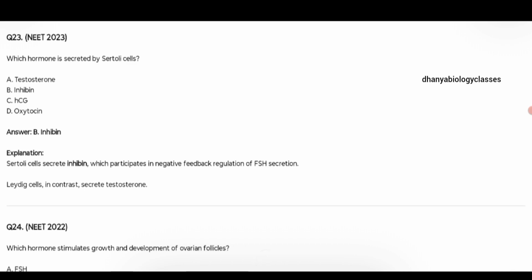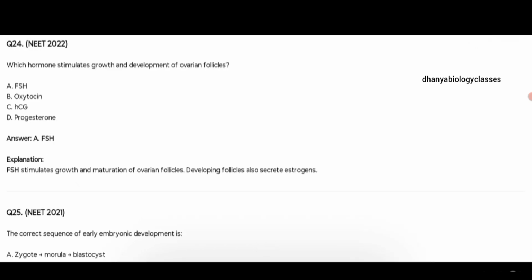Which hormone is secreted by Sertoli cell? That is inhibin. One more is there, ABP, androgen binding protein. Okay, so these are the two hormones which are involved in the regulation of what? Testosterone. Which hormone stimulates growth and development of ovarian follicle? That is the FSH.